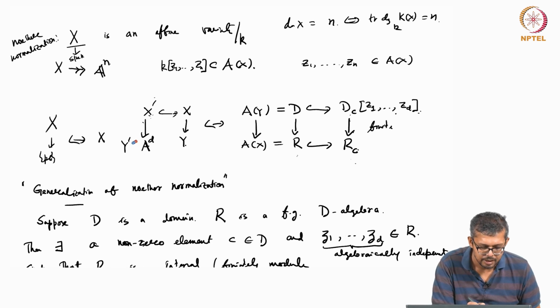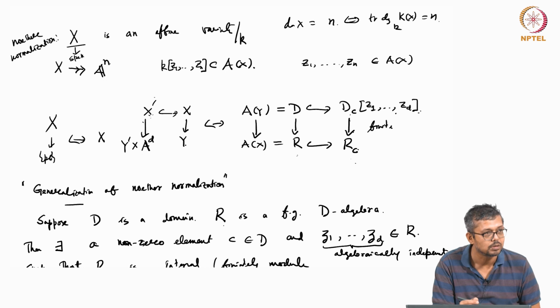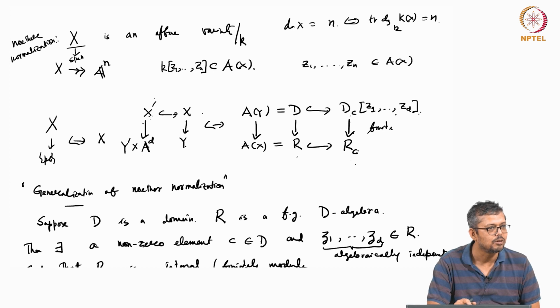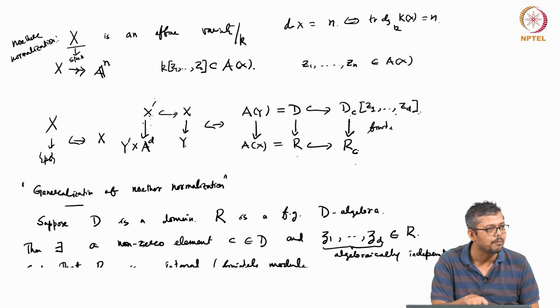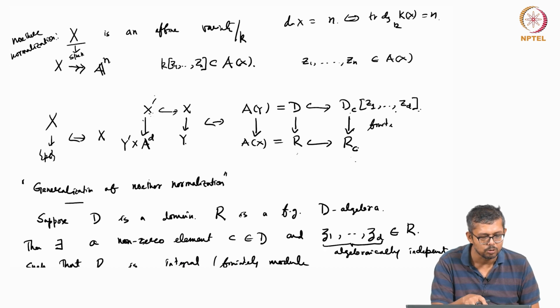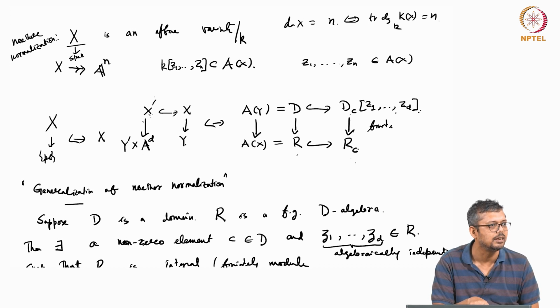So that means tensor means this is cross. So given a morphism x to y, over an open set I can think of this as a map from x prime to y. If I restrict to an open set, this map looks like x prime to y prime cross AD, the affine space.